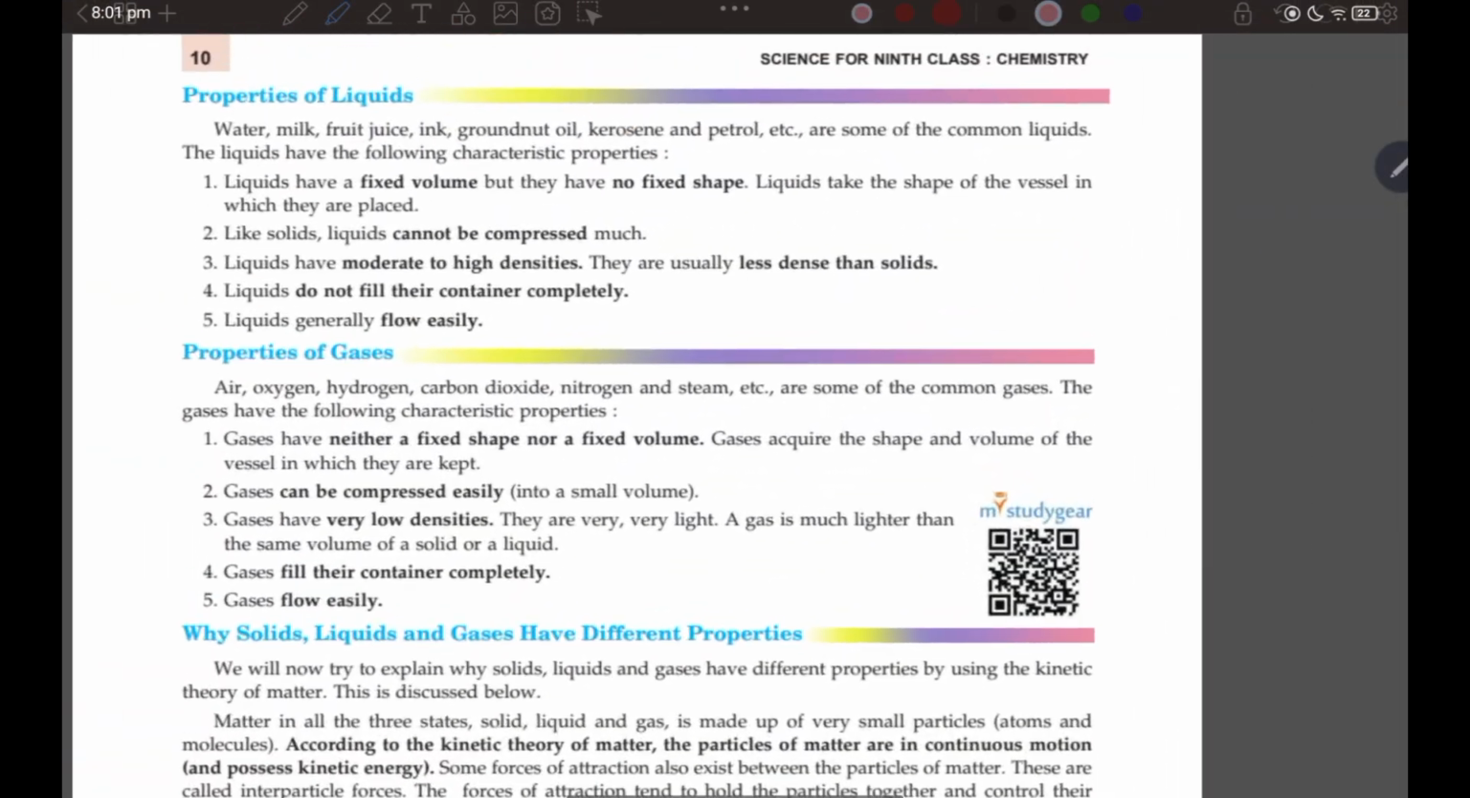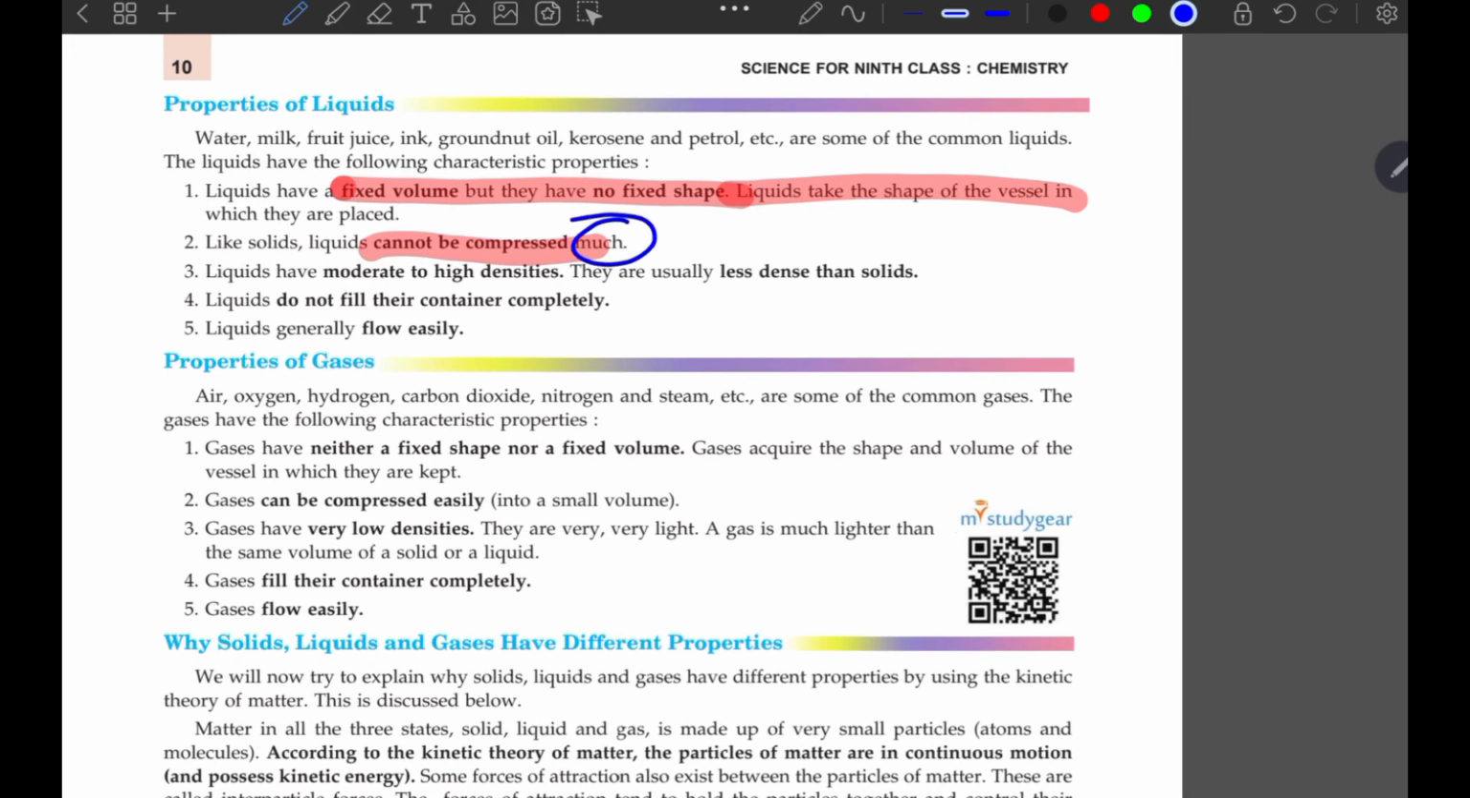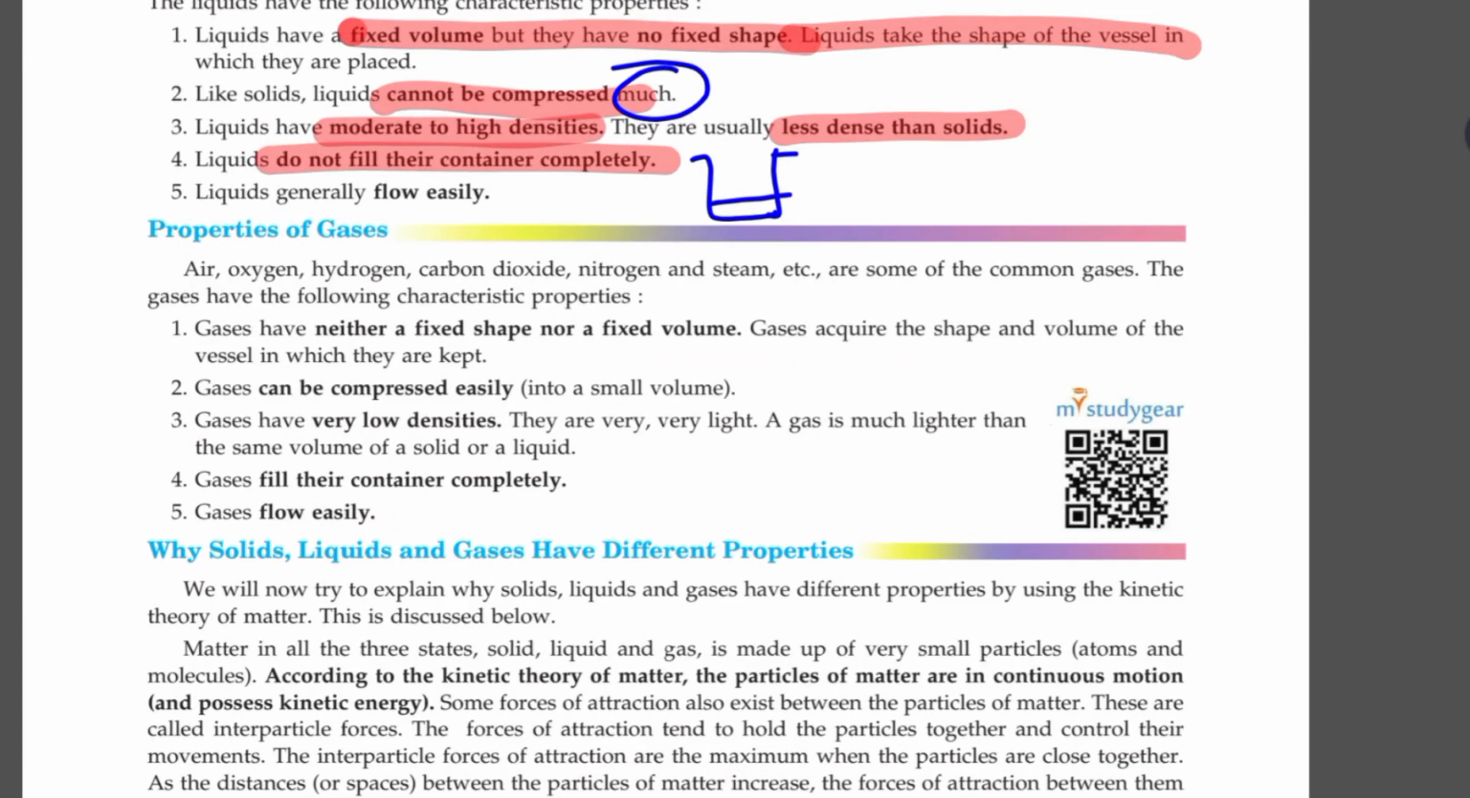Next, moving on to the properties of liquids. They have fixed volume but have no fixed shape. Liquids take the shape of the container in which they are kept. They cannot be compressed much. So mark this word, much. That means they have compressibility but not as much as gases. They have moderate to high density, but of course it is less dense than solid. Liquids have the property of fluidity, so they can flow easily, but not as easily as gases.